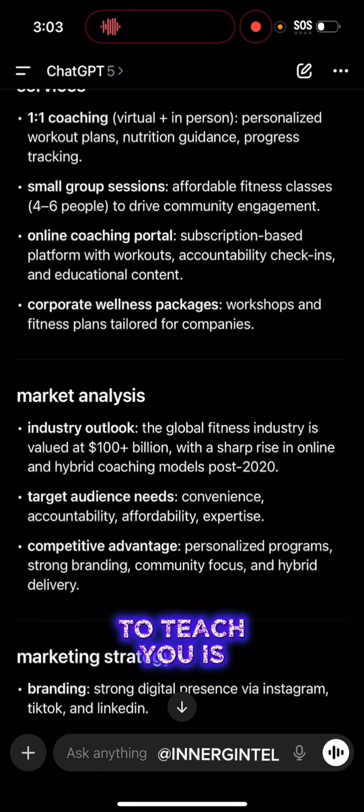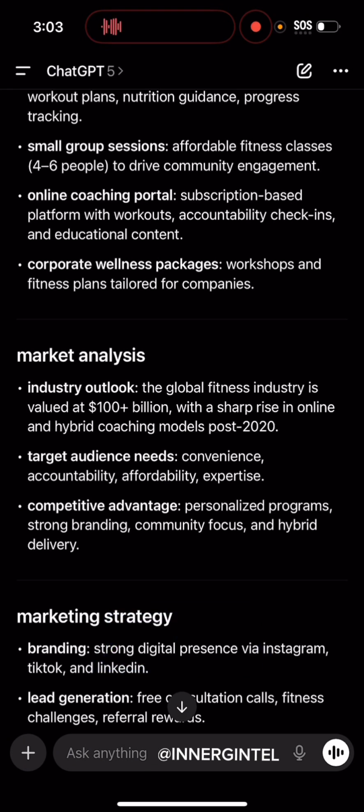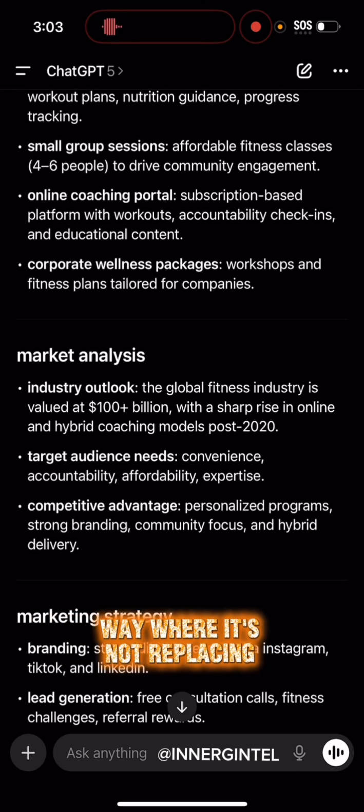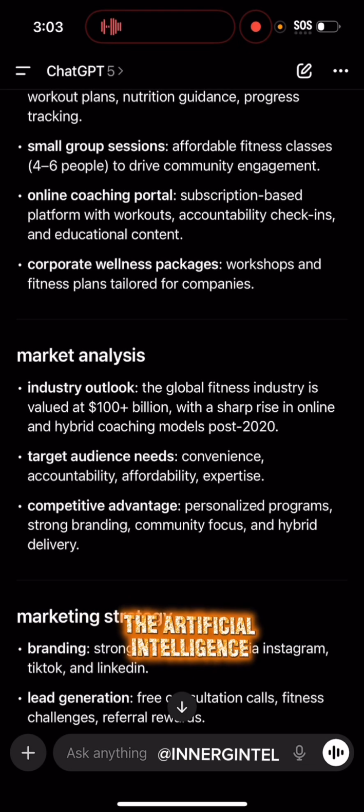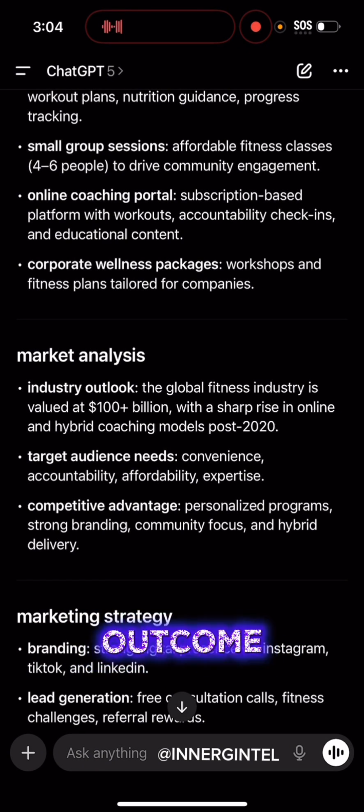And what I'm here to teach you is how to have a different approach, talk to Chat in a different way where it's not replacing, but collaborating with your intelligence and using AI, the artificial intelligence, to come up with a better solution or outcome.